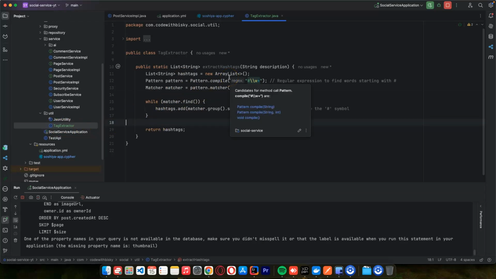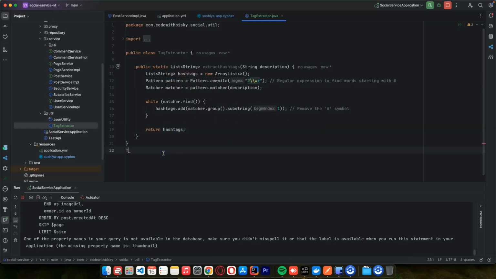So I don't want to explain many things. From the description that we are going to look at, we are looking for the words that start with the hashtag, and we get the words, and we can remove the hashtag from the word that has been extracted from this regex pattern. Then we can get the list of hashtags.